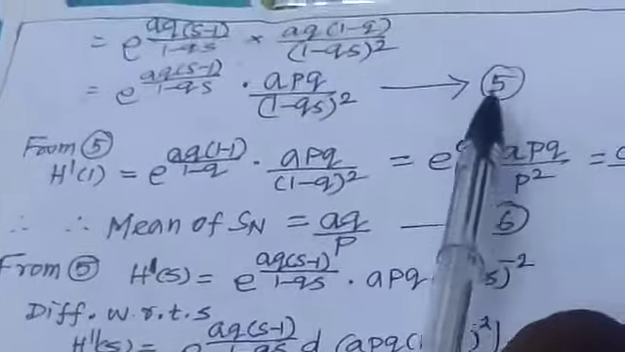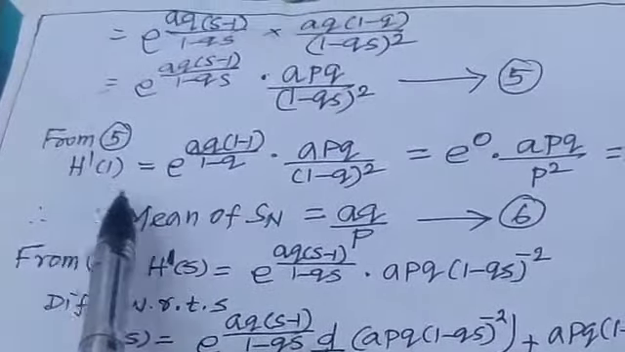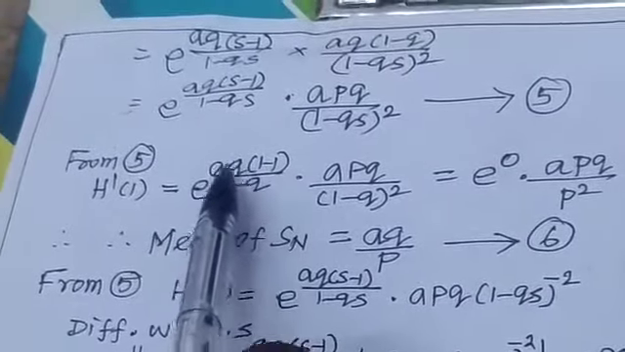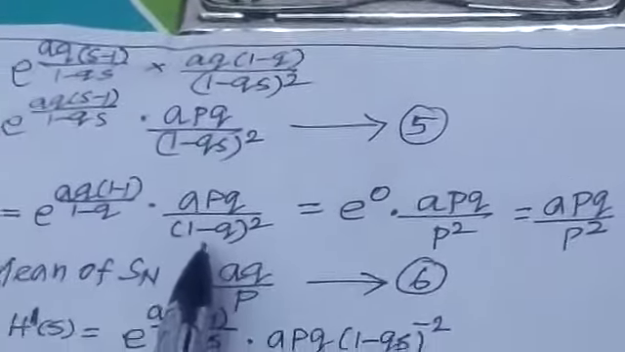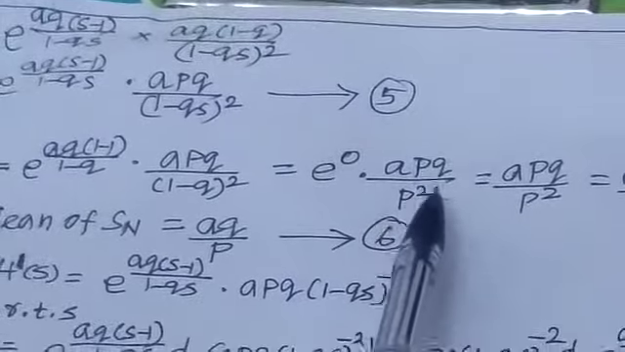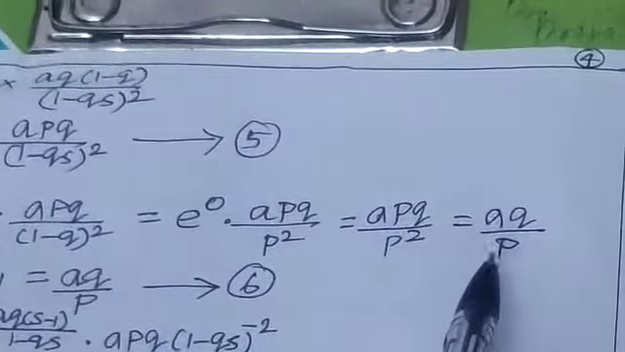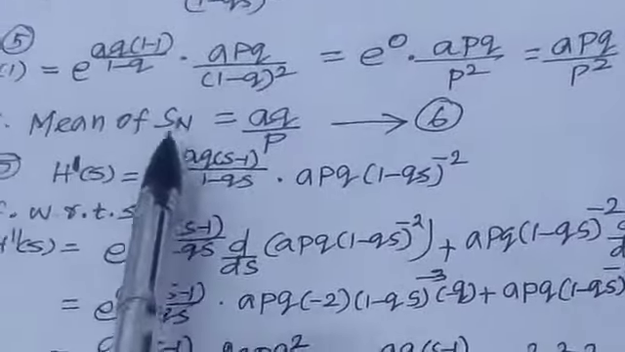Therefore in equation 5, you put s equal to 1. h dash of 1 equal to, s in the place of 1. So with s equal to 1, 1 minus 1 is 0, e power 0, that is 1. So here s equal to 1, apq by 1 minus q. Since p plus q equal to 1, 1 minus q equal to p, square. Therefore we get apq by p square. Cancelling p, aq by p. Therefore mean of Sn equal to aq by p. This one is equation number 6.